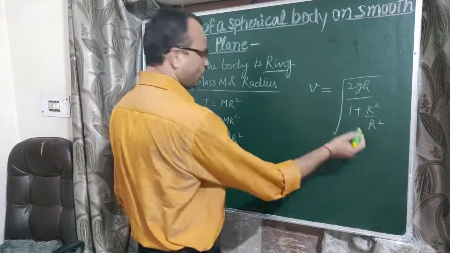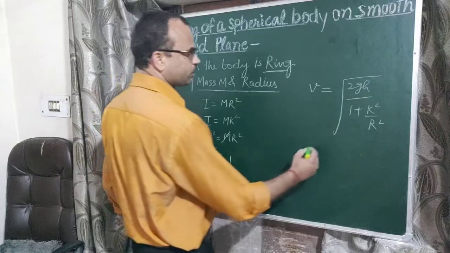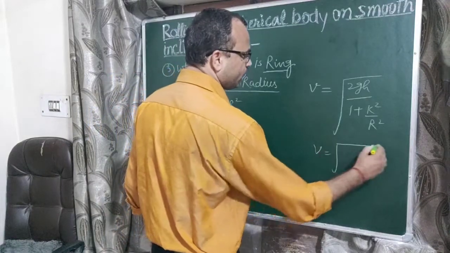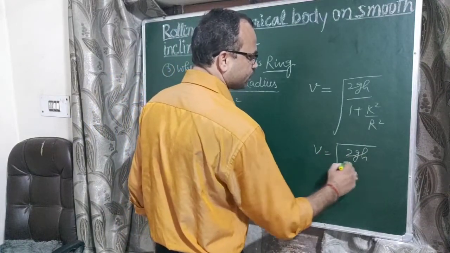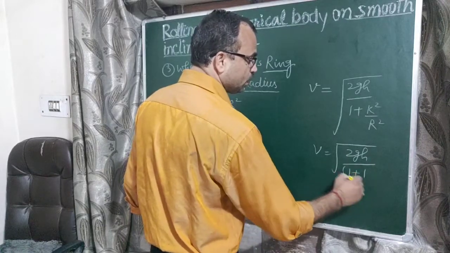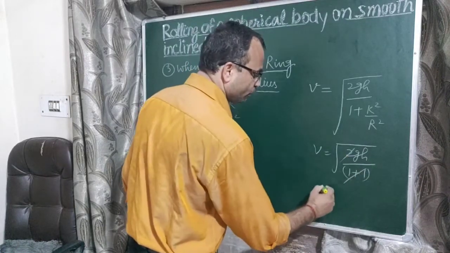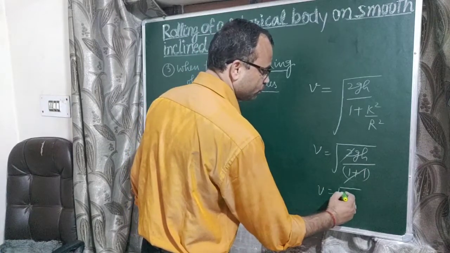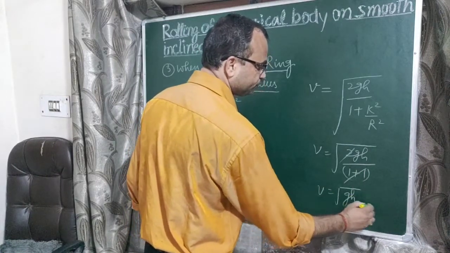Now we'll put the value of k square upon r square. So v equal to under root 2gh upon 1 plus 1, which means 2. Now this 2 cancels, so v equal to under root gh.